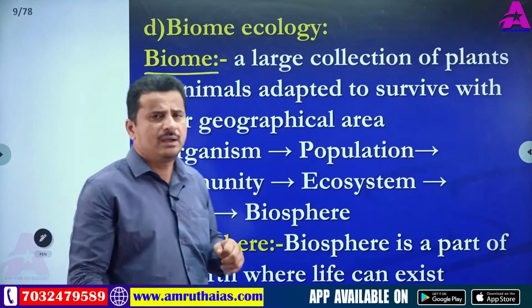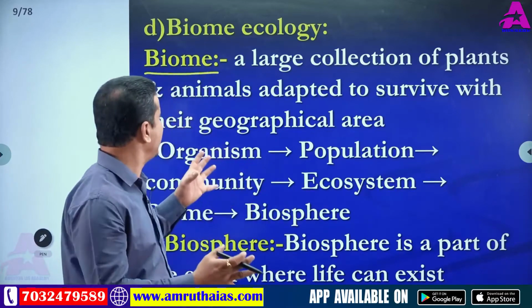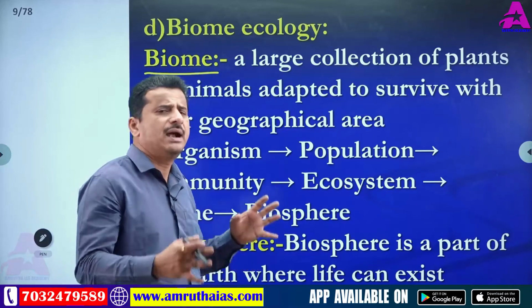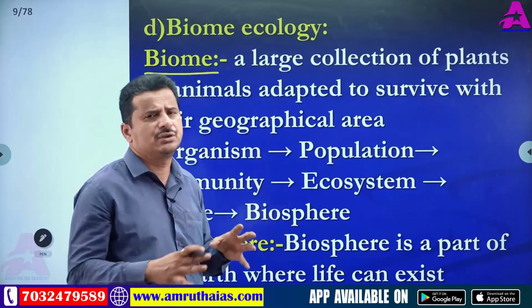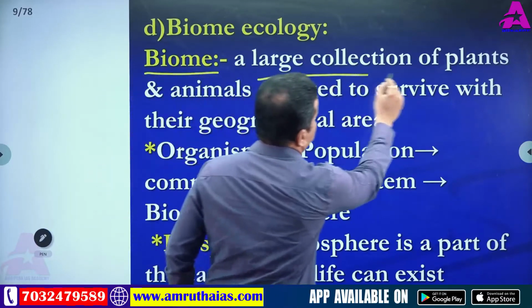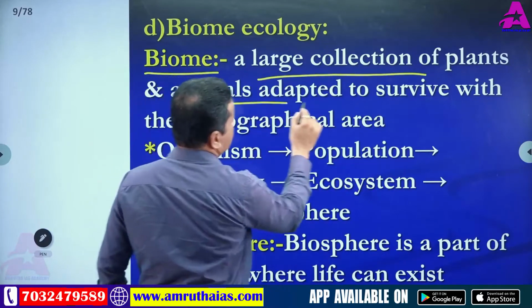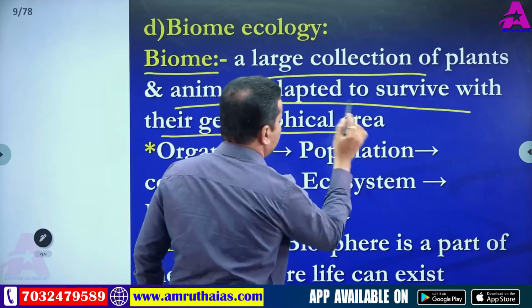A biome means a very big area where a large number of plants and animals are present and adapted to their conditions and to the geographical area. So the definition is like this: a large collection of plants and animals adapted to survive in their geographical area.